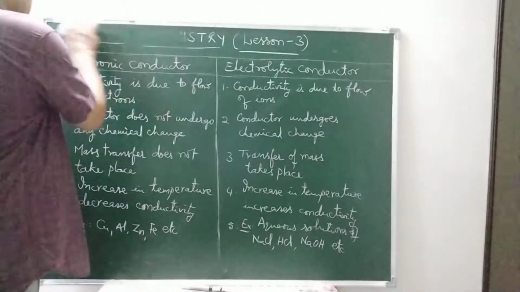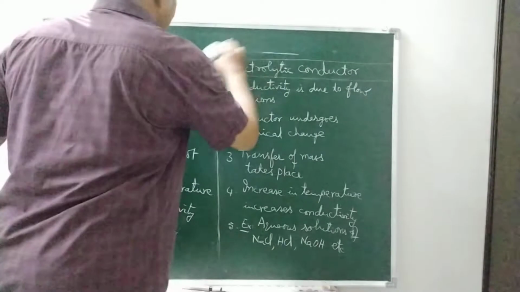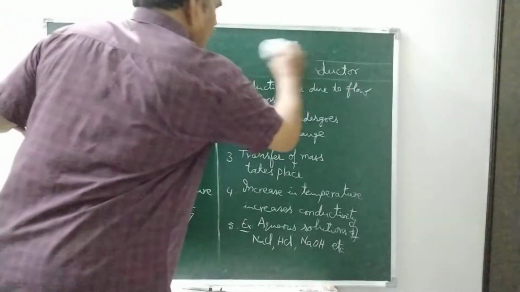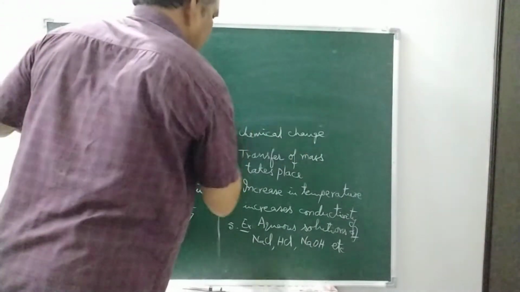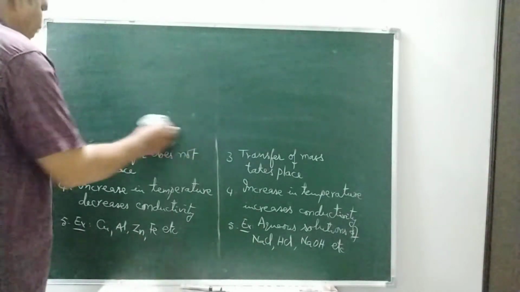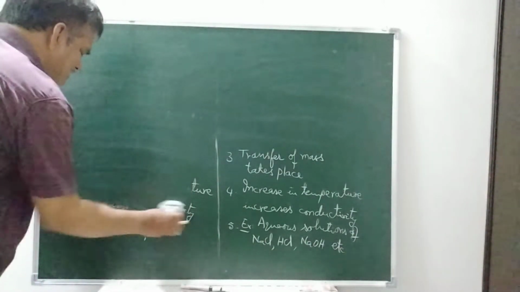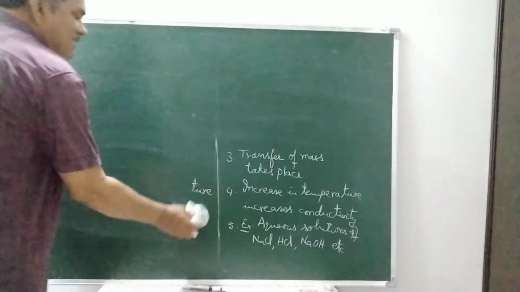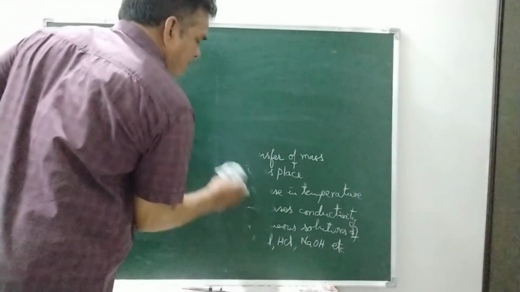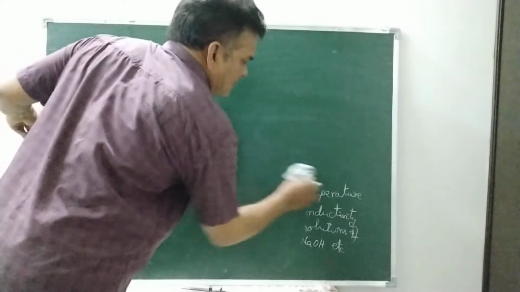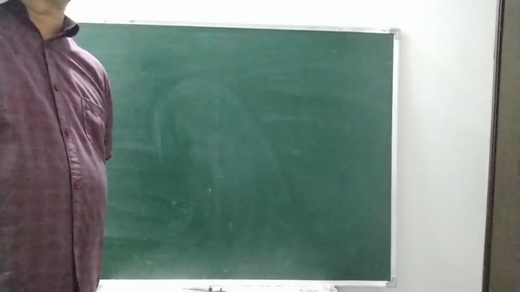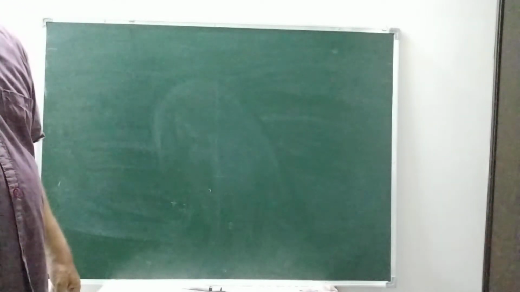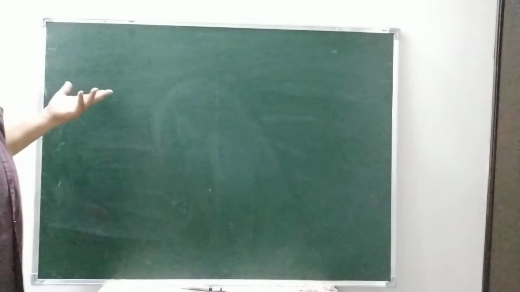If we take mercury, which type of conductor is mercury? That means whether it is an electronic conductor or electrolytic conductor. Generally, you feel that mercury is in liquid state, so it may be an electrolytic conductor. But it is not an electrolytic conductor, it is an electronic conductor because it is a liquid metal. When we say it is metal, free electrons are present but not free ions. So, it is an electronic conductor but not an electrolytic conductor. Similarly, graphite is also an electronic conductor because in graphite also free electrons are present. Okay, we discussed in first year.